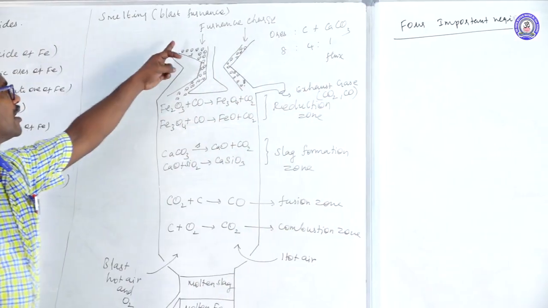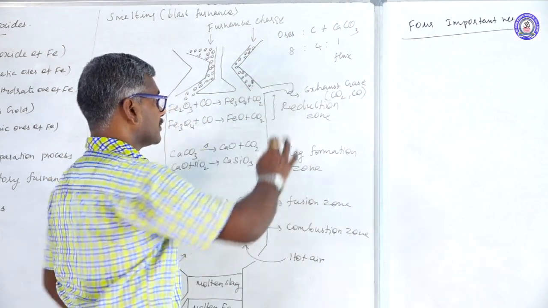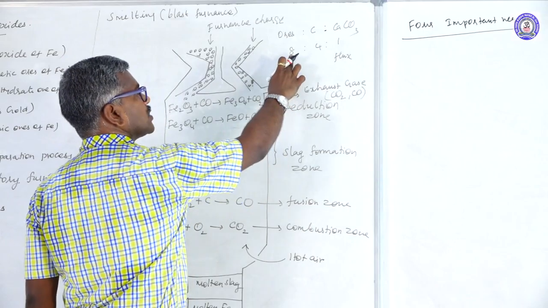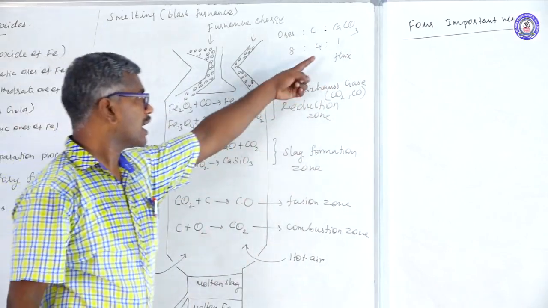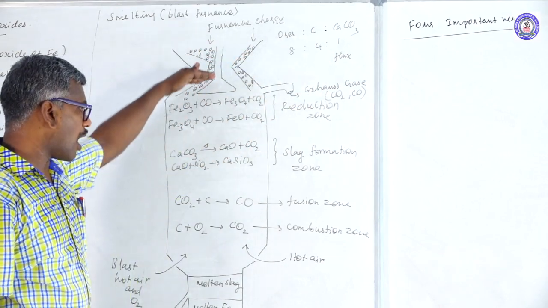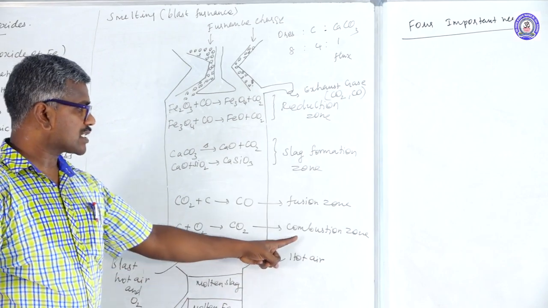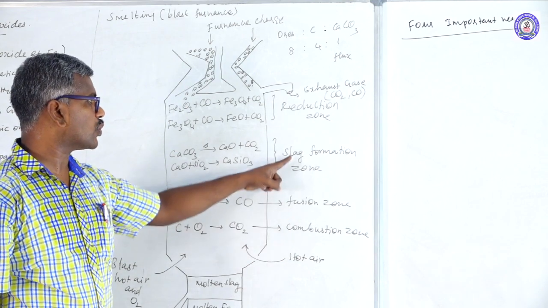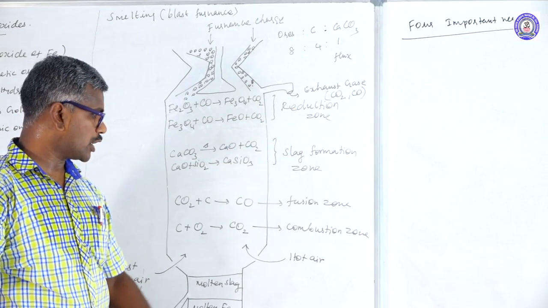First, the furnace charge: ore, coke and calcium carbonate in the ratio 8:4:1. One more question may be asked. Here calcium carbonate acts as a flux, and all are added to the blast furnace. There are four regions. The first region is the combustion zone, another is the fusion zone, another is slag formation, and the last is reduction. We are going to discuss them.